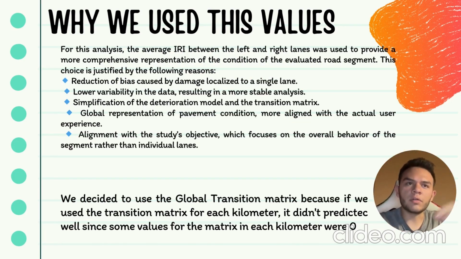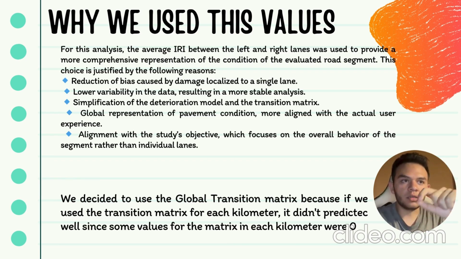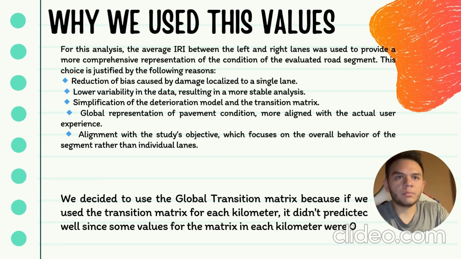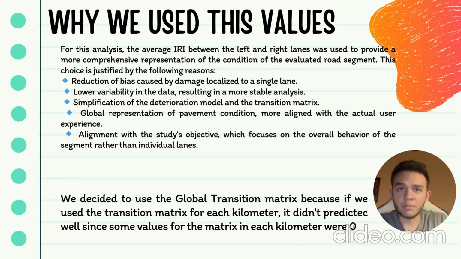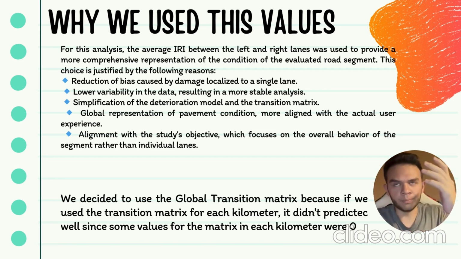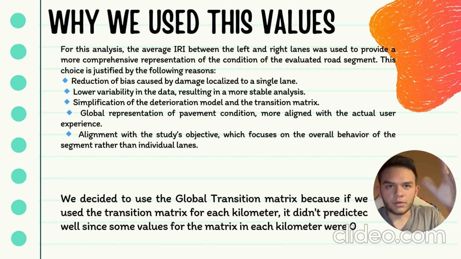For this analysis, the average of IRI between the left and right lanes was used to provide a more comprehensive representation of the condition of the road segment. We made this choice for the following reasons. First, it reduces the bias caused by damage localized on a single lane. There is lower variability, which gives a more stable analysis.